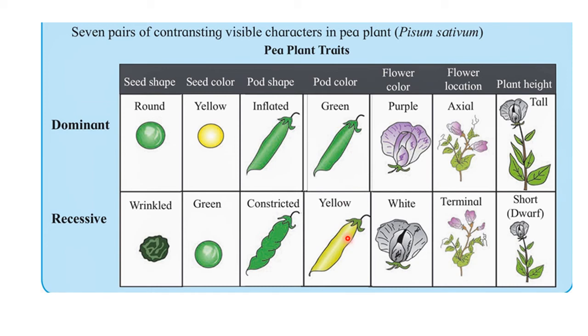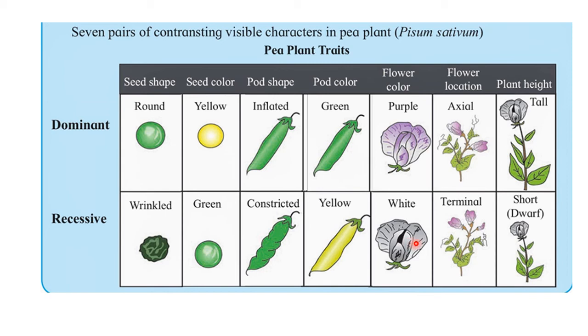Then the fifth character is regarding the color of the flower. The pea plant shows two different colors of flower. The first one is purple. Purple color is one of the dominant characters, while white color is one of the recessive characters.